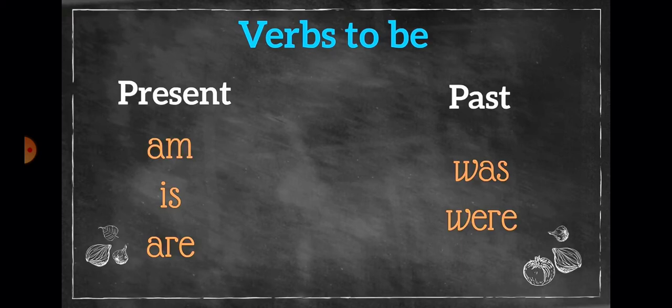We use is because the noun is only one, so I will use is with singular nouns. And if I tell you they are writing a letter, they is a plural noun. That means it is more than one person. So I will use the verb are. I hope you understand it.